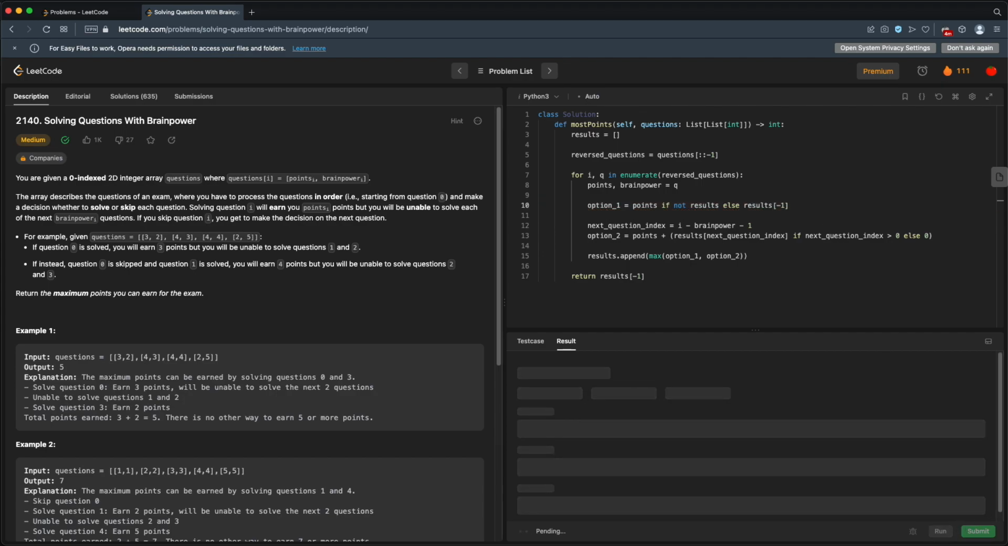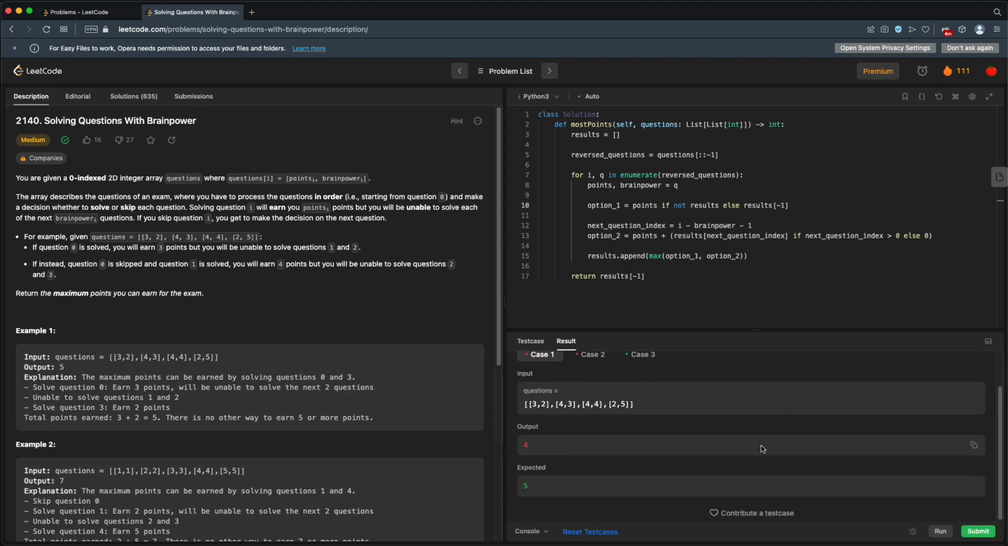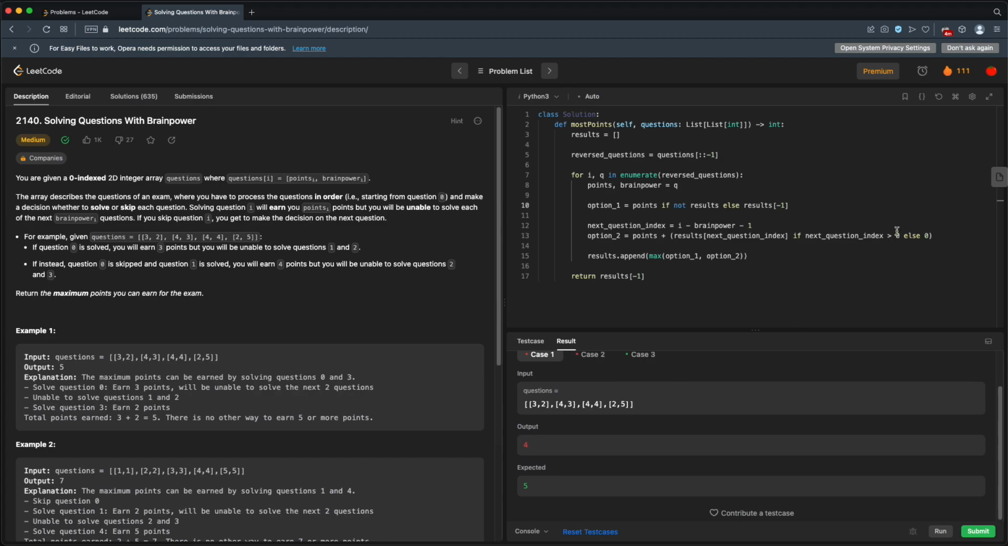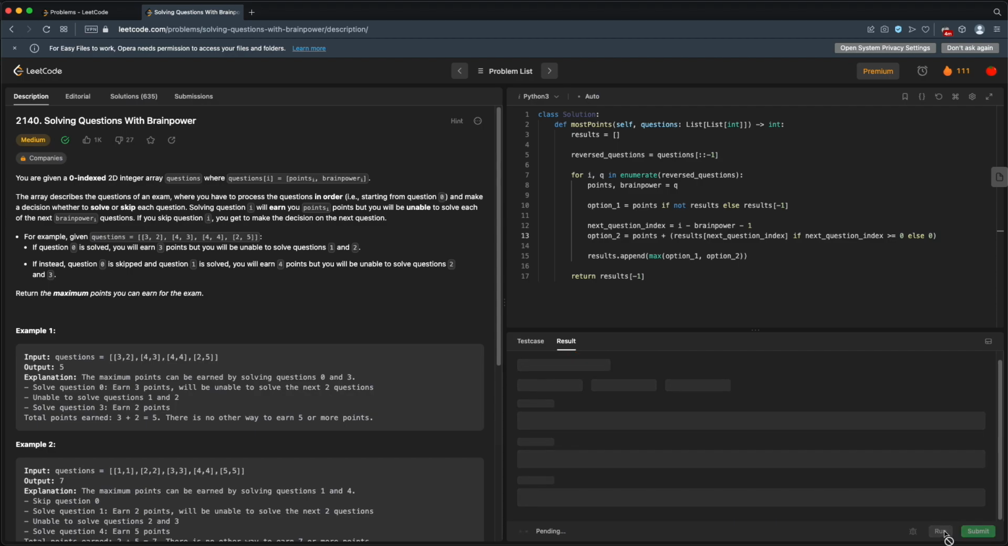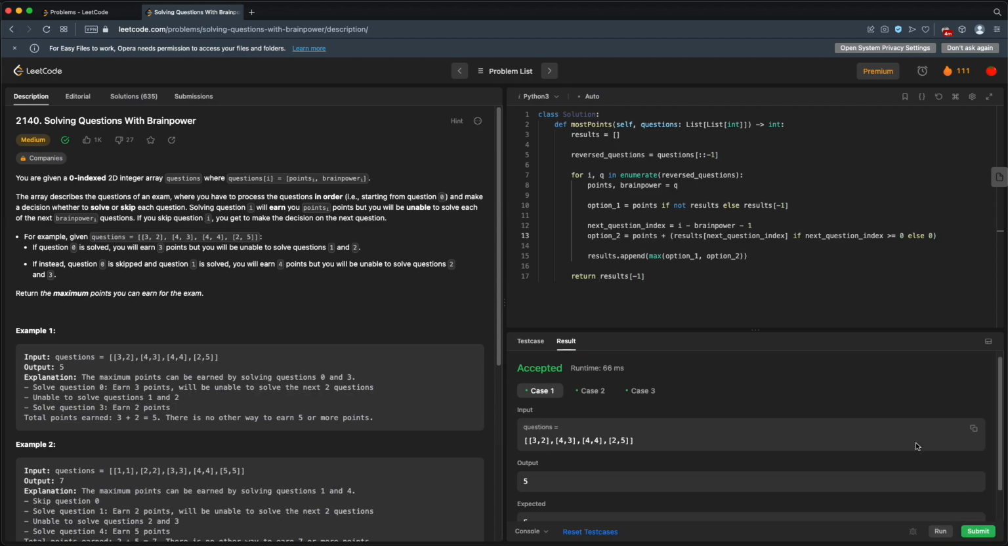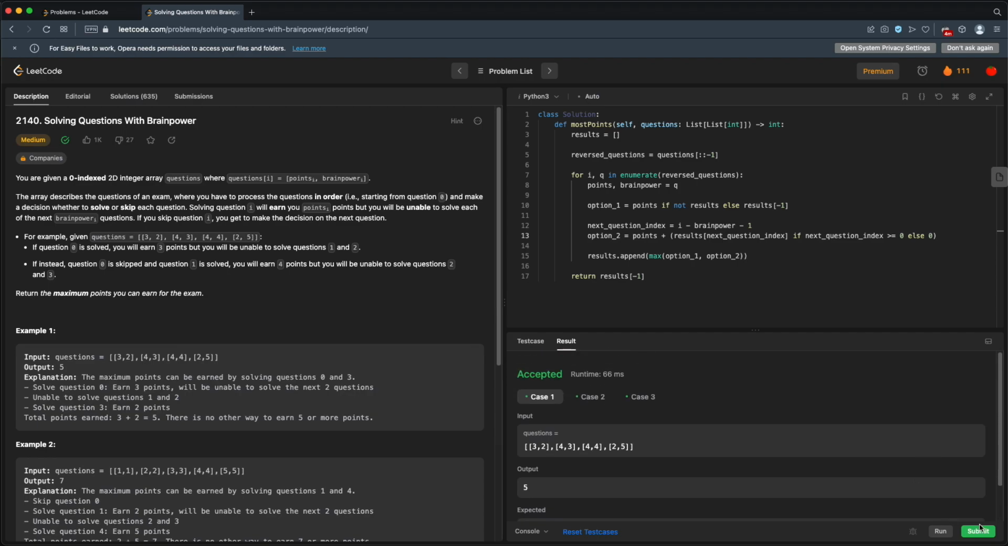This is what happens when I try to talk really fast and write code really fast and explain complicated subjects like this one. Looks like we are 1 off. What are we missing here? Oh, if it's less than or equal to 0. So many mistakes. Why do you even watch these videos? And we pass. All right, let's see how we do.